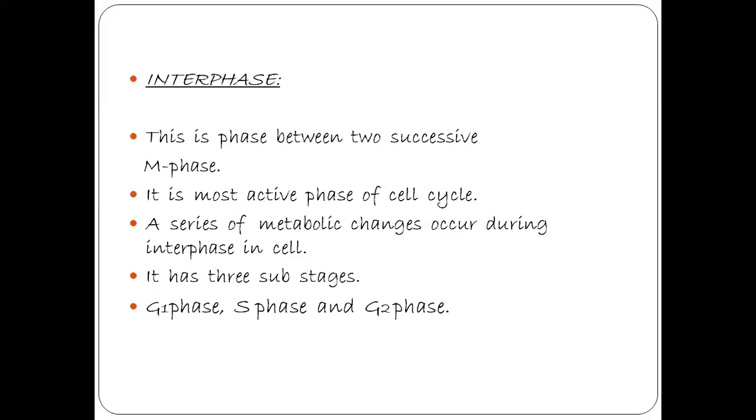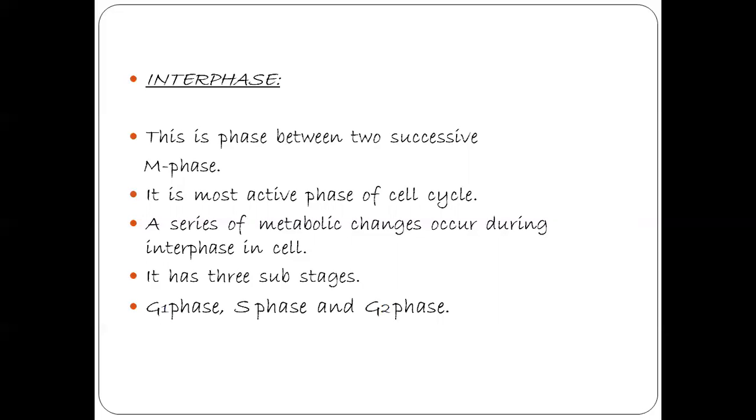So interphase is sometimes called a resting phase, but it is not a resting phase. It is a metabolically active phase. So many metabolic changes, that is replication of DNA, formation of cell organelles, all these events take place in this interphase.